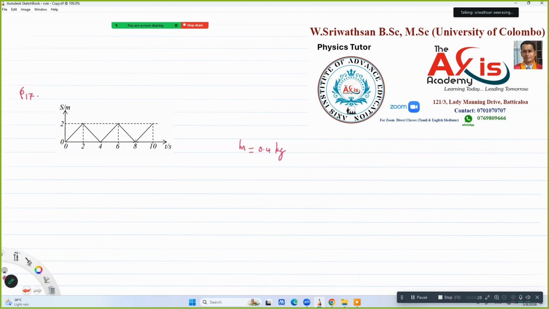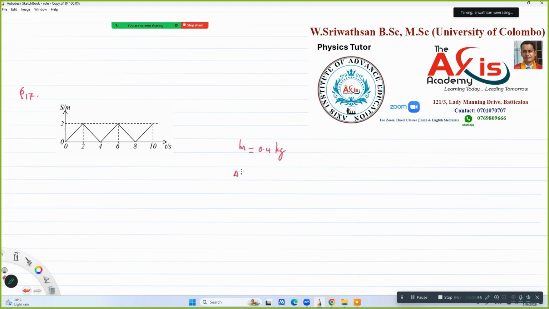It's like motion under gravity: there will be a maximum displacement, then when the ball hits the ground back, displacement is 0. The question is, what is the change in momentum of the particle during each collision?